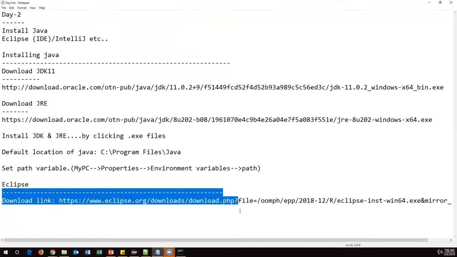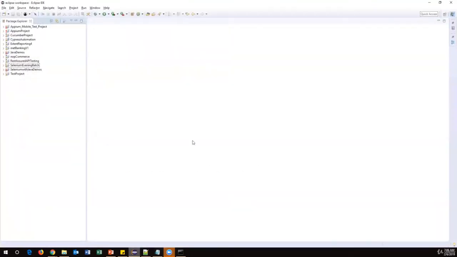So once you have installed Eclipse, now my Eclipse is also ready. This is my Eclipse window, and there are multiple sections you can see, like some menus here and some icons. And at the left side, you can see Package Explorer. This contains multiple packages or multiple projects. These projects I have created. In your case, you don't see any packages. By default, it is empty.